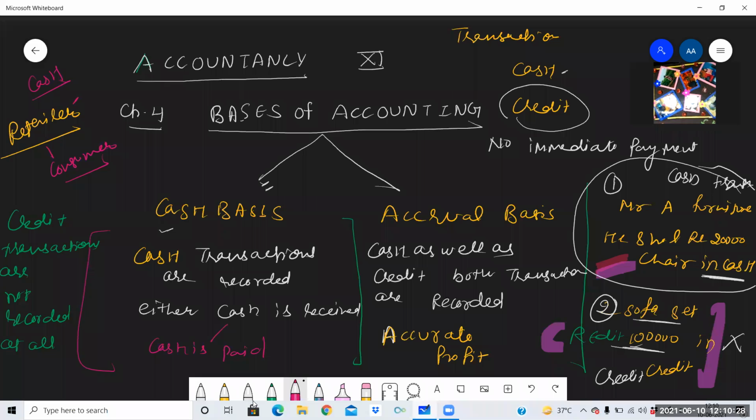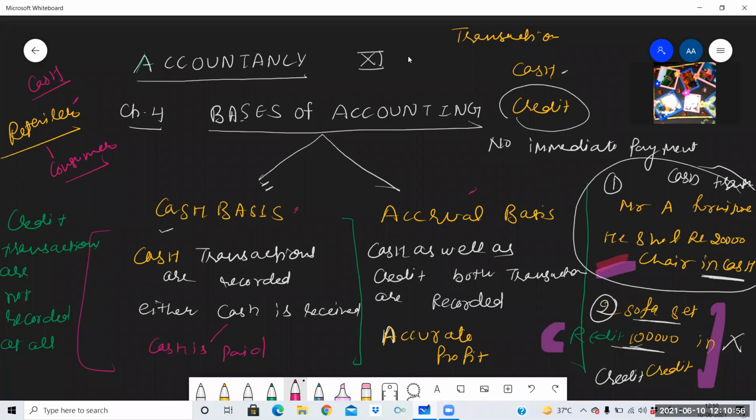Similarly for the boutiques, similarly for the doctors, all the professionals as well as the sole proprietor. You must have studied sole proprietorship in business studies. Sole proprietor is the businessman who is alone in the business, who is the sole owner of the business. So he must be selling all his goods on cash basis. So there we can follow the cash basis.